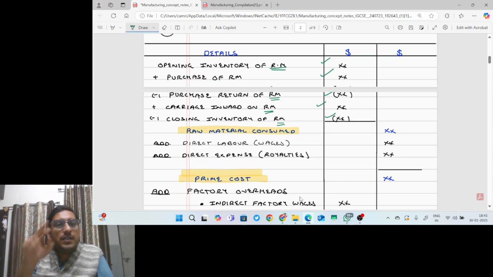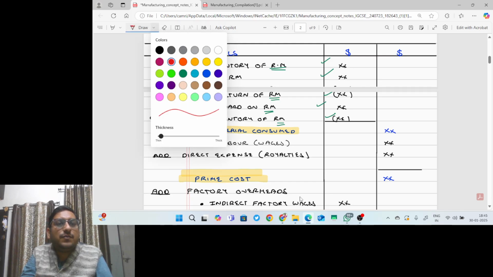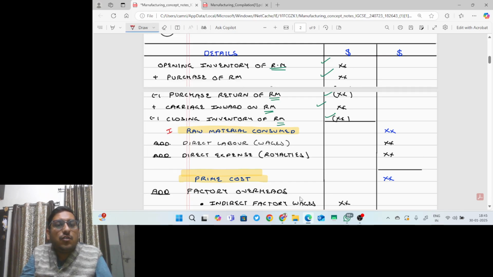Opening inventory of raw material plus purchases of raw material minus purchase returns of raw material plus carriage inwards on raw material, from which I will deduct closing inventory of raw material. So I will reach the first phase of the manufacturing account, that is raw material consumed, and the total of the raw material calculation will come as raw material consumed in the outer column.